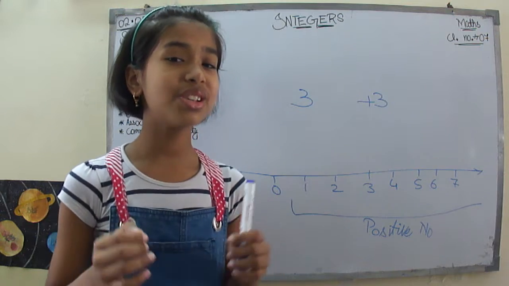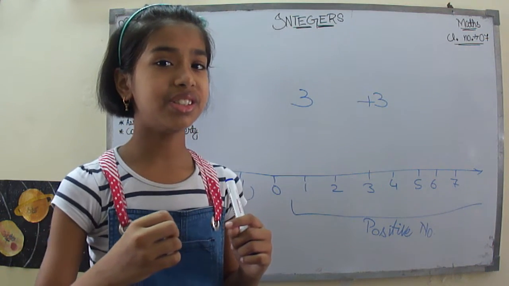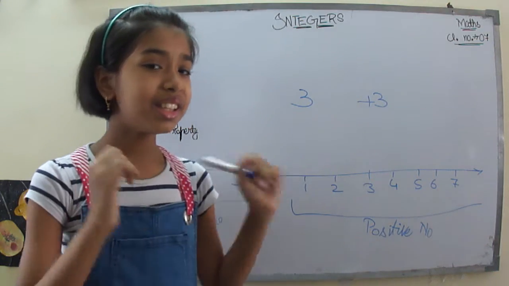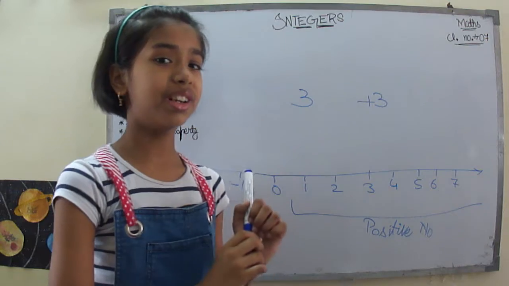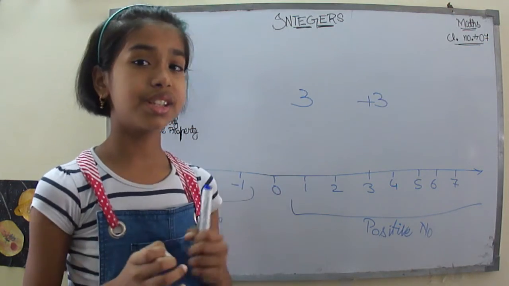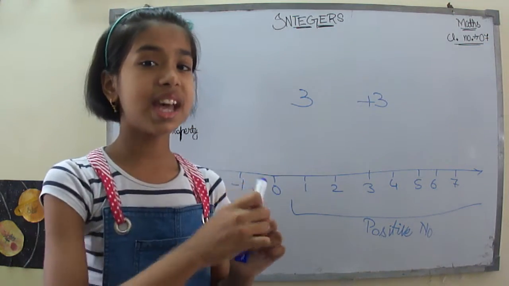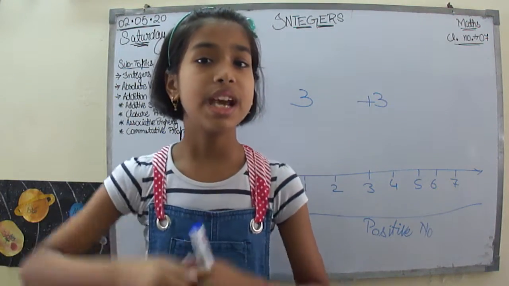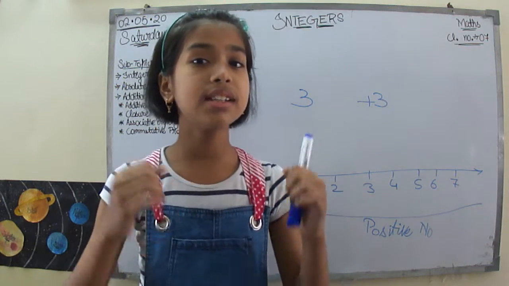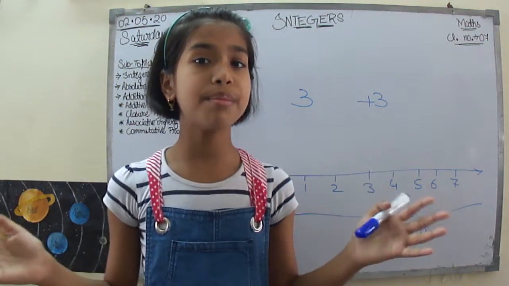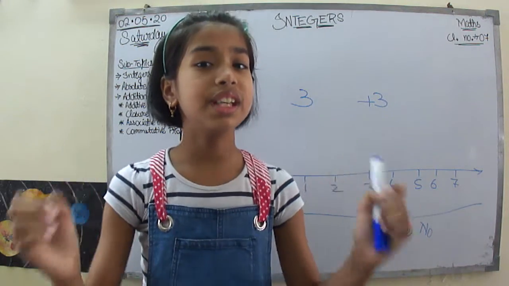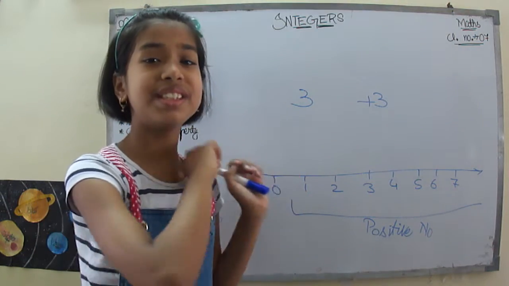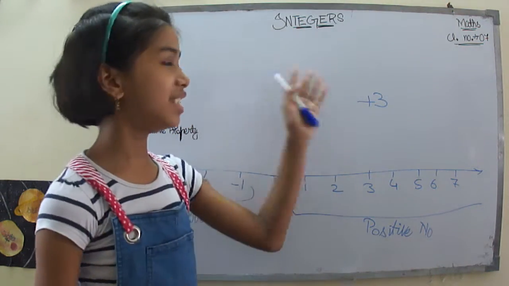So now I think you are clear with what are the integers. No, wait a minute. What are the integers? All the numbers over here are the integers. In simple words, all the numbers on the number line, including the negative numbers, including the positive numbers, and including the 0, all these numbers are what we call integers.